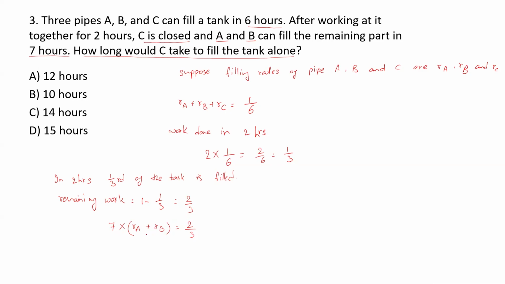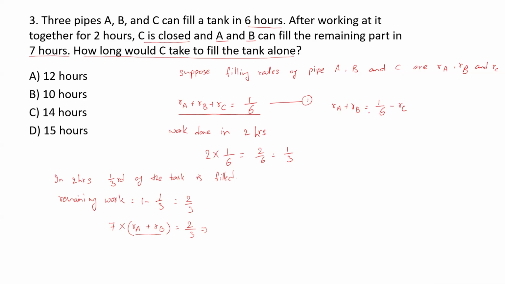So now you just have to substitute the value of RA plus RB. From where can you get this value? You know this equation, it was given. From this equation, can I write RA plus RB is equal to 1 upon 6 minus RC? Both are equivalent because RA plus RB plus RC is 1 upon 6.